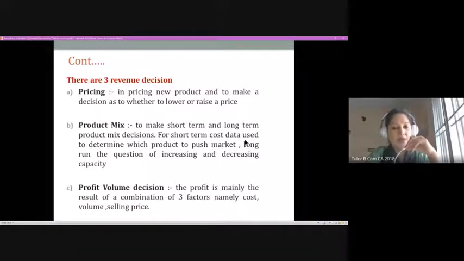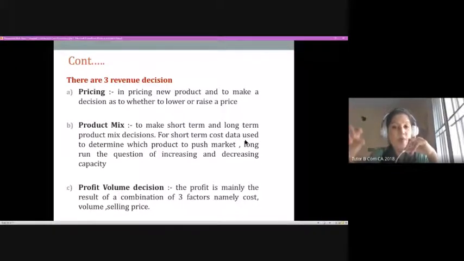Now, the third one talks about the relationship between profit and volume. How far I am able to make profit is decided by the quantity which I can sell in the market. Suppose my profit margin is too thin, in that case I have to sell a large volume in the market. But if my profit margin is big, it is not compulsory for me to sell a large volume, but I have to concentrate on the existing sales which are happening in the market.